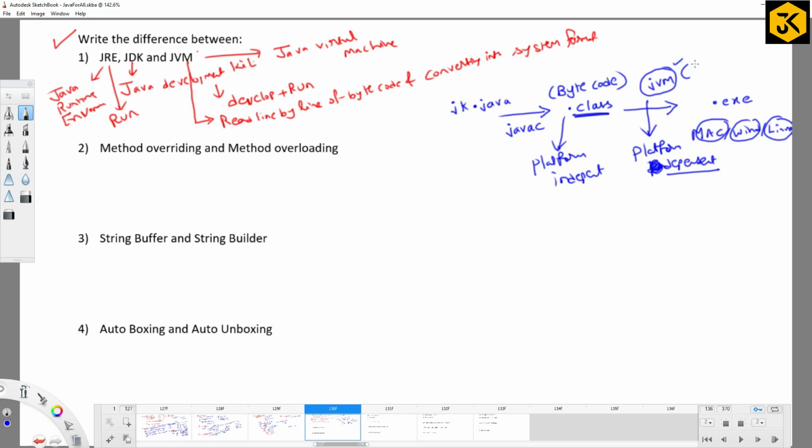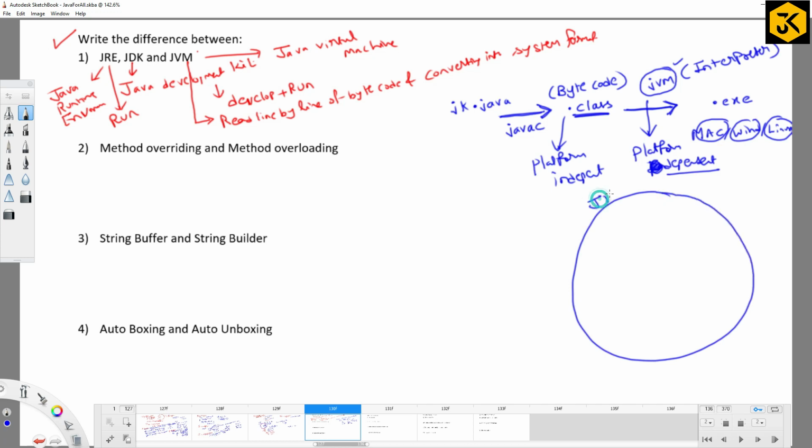So internally, is JVM going to read line by line or multiple lines at a time? Line by line. As it is reading and executing line by line, we call it an interpreter. If it reads whole lines at a time, we generally call it a compiler, right? So this part is the compilation part and this part is the execution part. Now look at the exact relation between JDK, JRE and JVM.